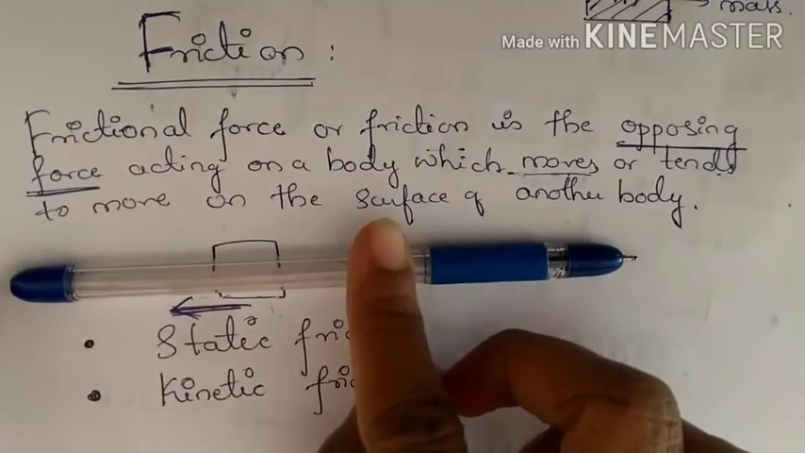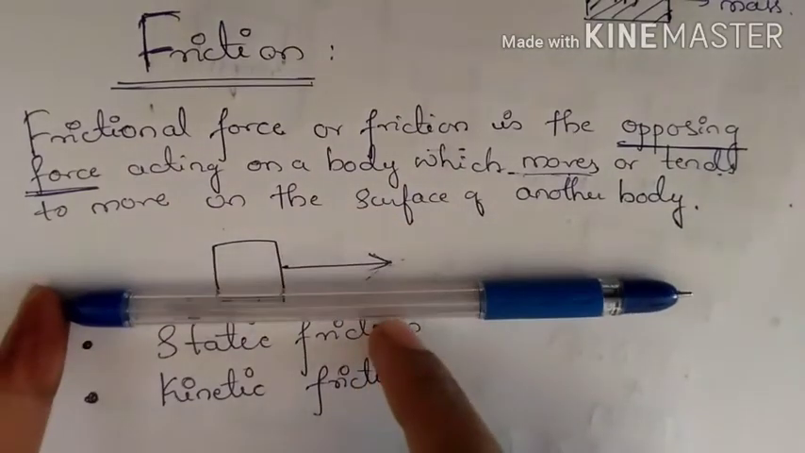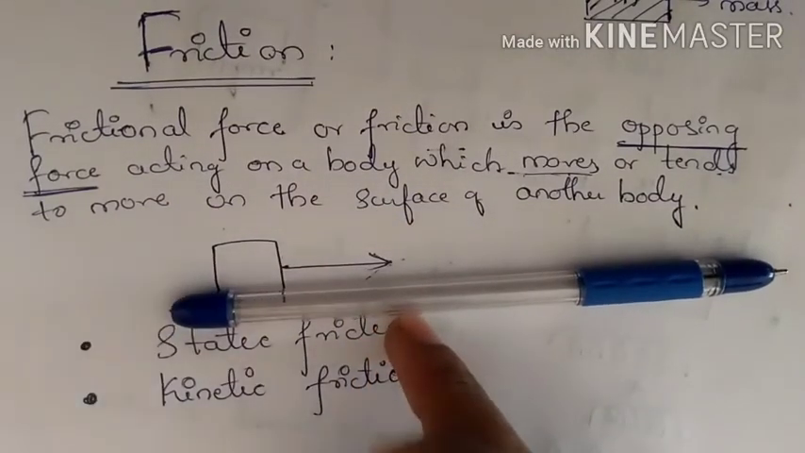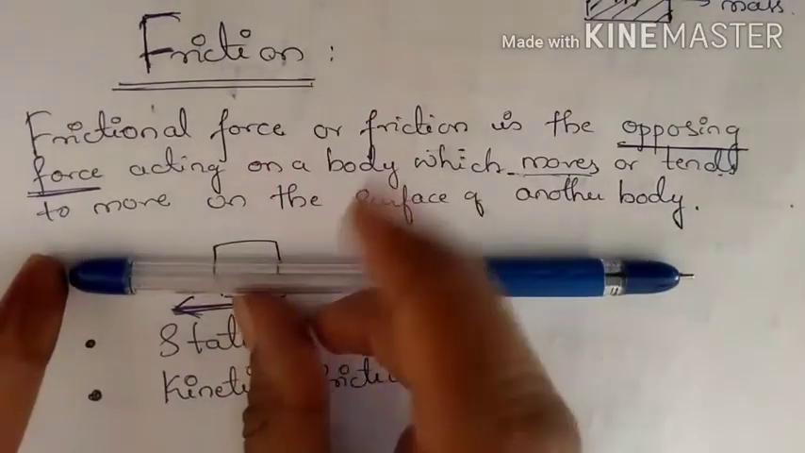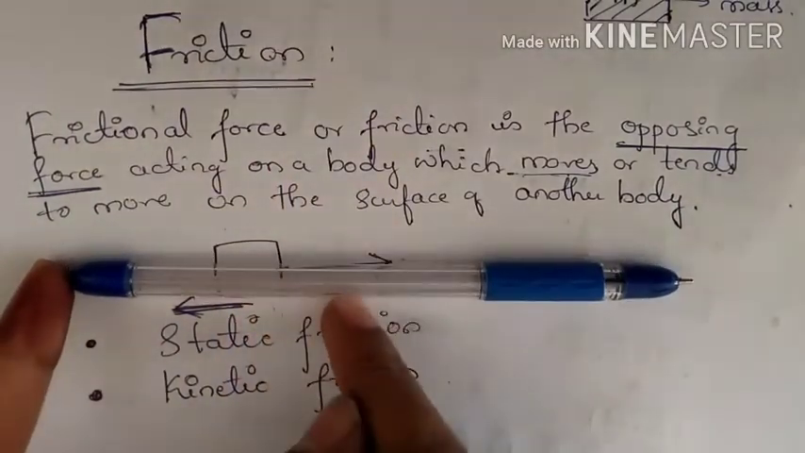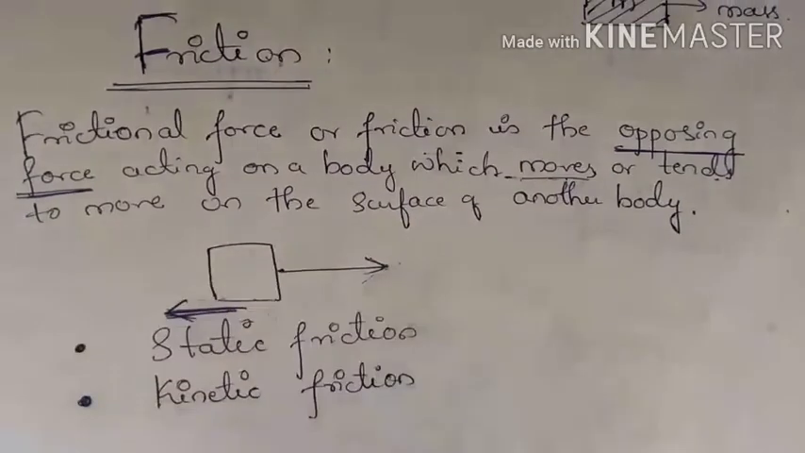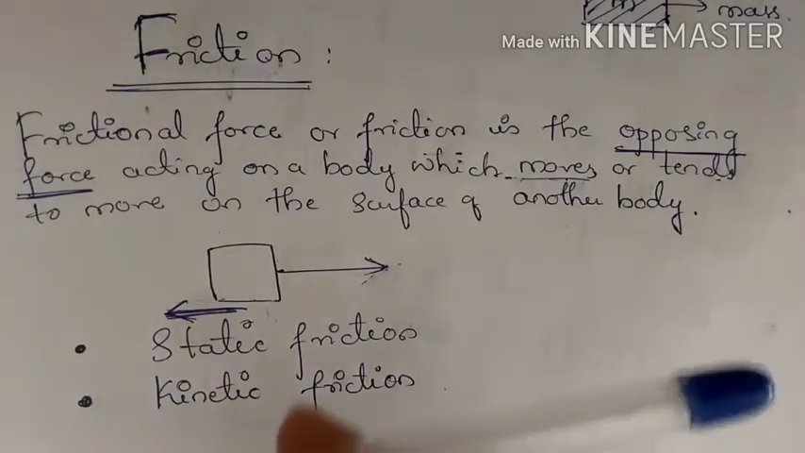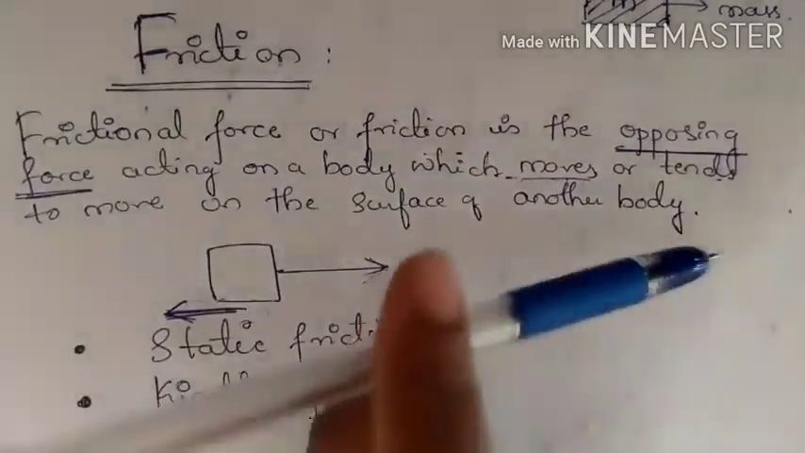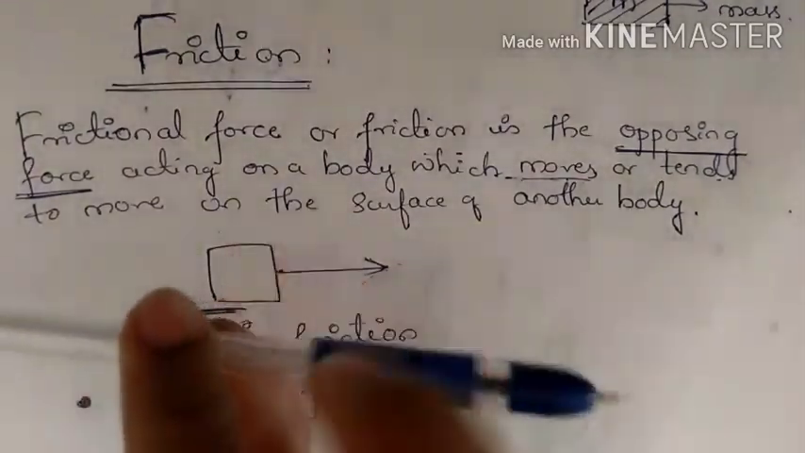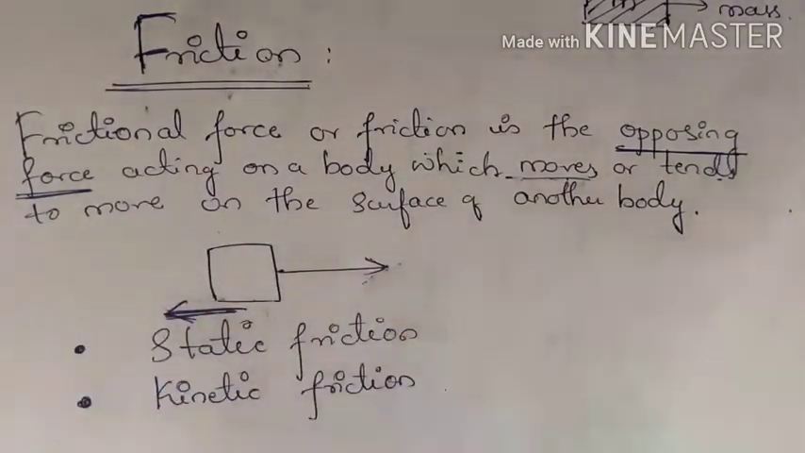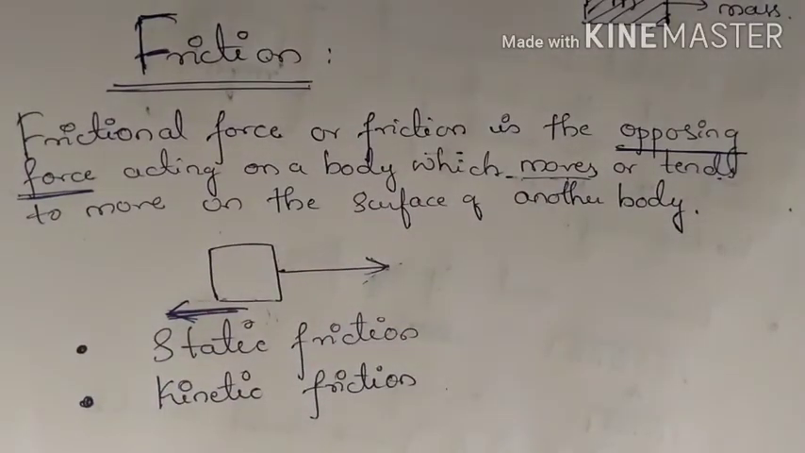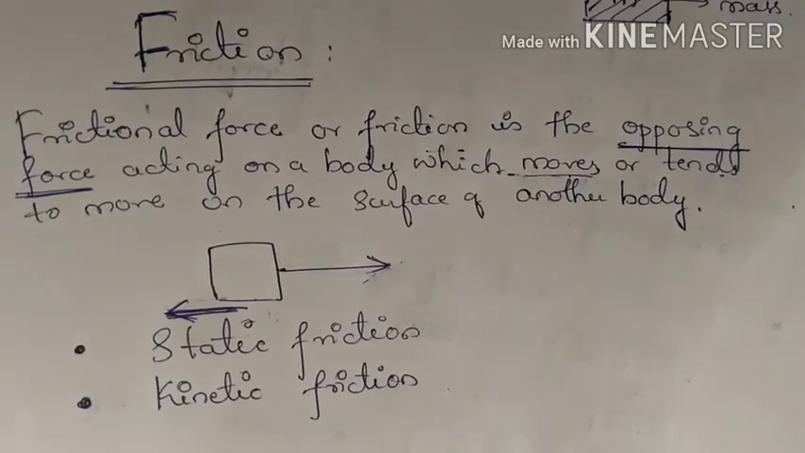If you have a pen like this, to move this pen you have to apply a force from this direction, then only this pen moves in this direction. If you apply a force which is less than the frictional force, then this pen will not move. That is what friction is. Now if this pen is not in contact with the paper, or if you want to move this pen through the air, then there arises air resistance.